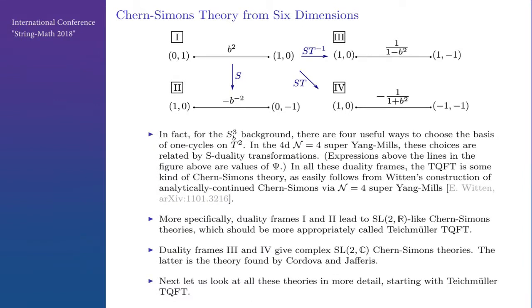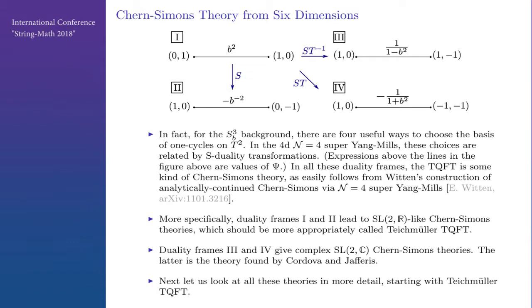So we used this basis of one-cycles, but there are three other useful choices of one-cycles, or equivalently duality frames in the N=4 theory, which give some sorts of Chern-Simons theories. So they are related by S-dualities. In duality frames 1 and 2, as I will explain, we get something like SL(2,R) Chern-Simons theory, which should more properly be called Teichmüller TQFT. And in duality frames 3 and 4, we get complex SL(2,C) Chern-Simons theory, and number 4 is a theory found by Cordova and Jafferis.